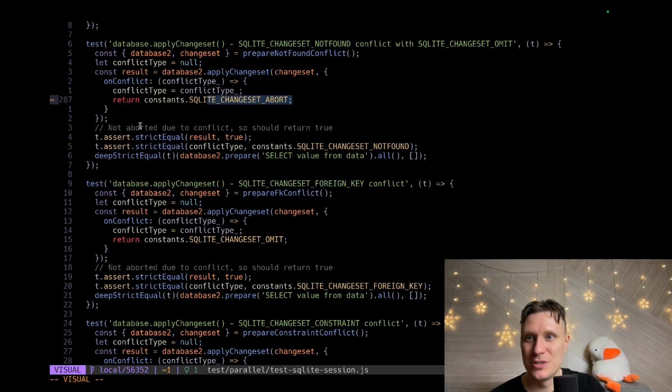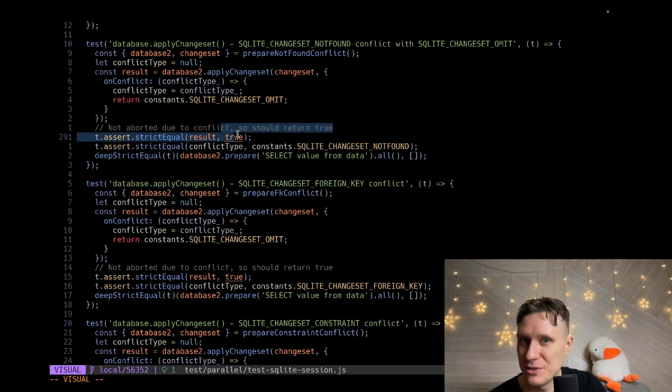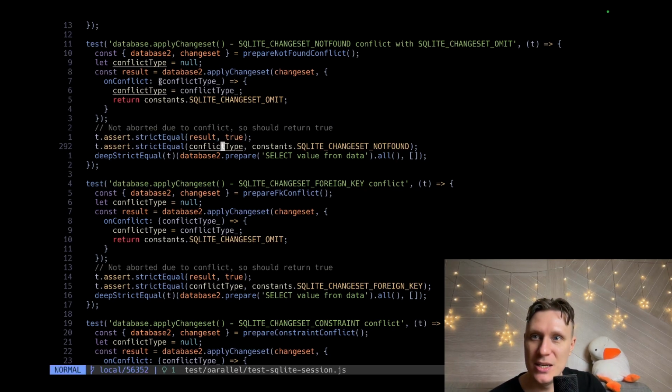We return abort. The return code was not true. This is failure. Everything correct. If we omit, on conflict do nothing, so return code will be true. Everything works as expected. And then he just double checks that the conflict type is like this. There's change set not found. There are different conflict types.